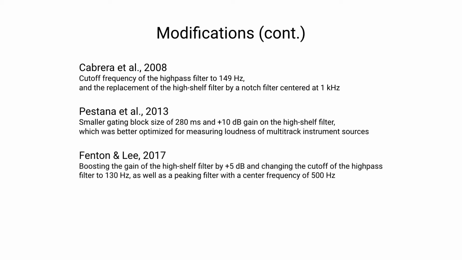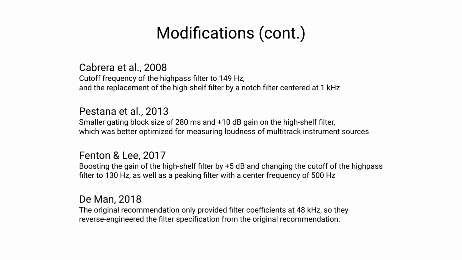Fenton and Lee in 2017 made another modification for considering automatic mixing cases, and they proposed boosting the gain of the high-shelf filter by 5 dB and changing the cutoff of the high-pass filter to 130 hertz, which is similar to the recommendation from Cabrera et al. And they also proposed the addition of this peaking filter with a center frequency of 500 hertz. So basically, as you can see, a lot of these modifications are focused on adjusting those two main aspects of the algorithm, mainly the pre-emphasis filtering, as well as changing the block sizes.